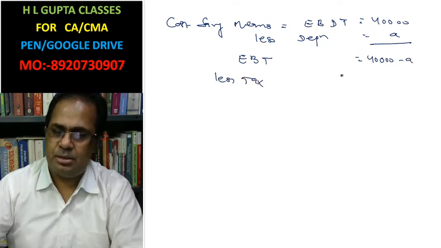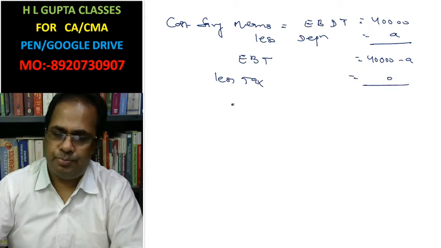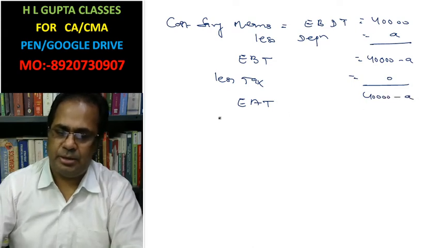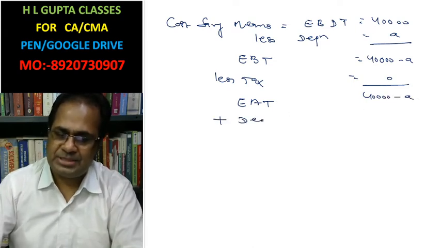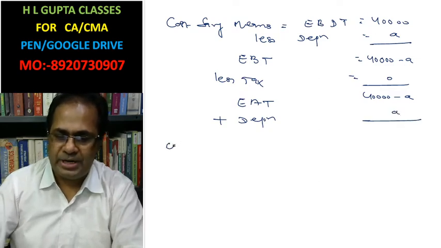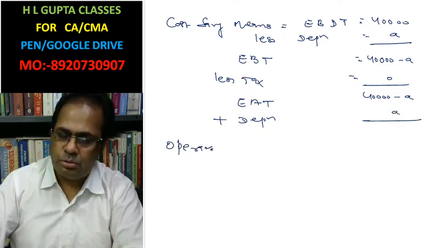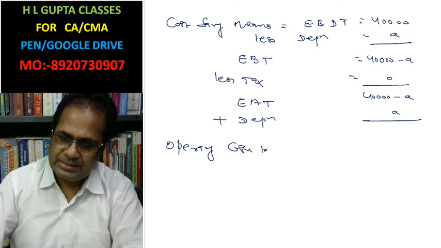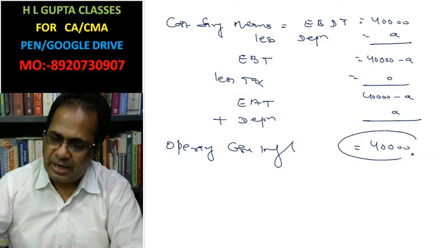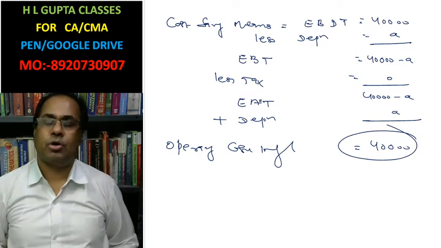Less tax. Tax is 0. Earning after tax is 40,000 minus A. Add depreciation, this is the plus A. Operating cash inflow. This is the 40,000. Operating cash inflow is assumed to be the annual cost saving.